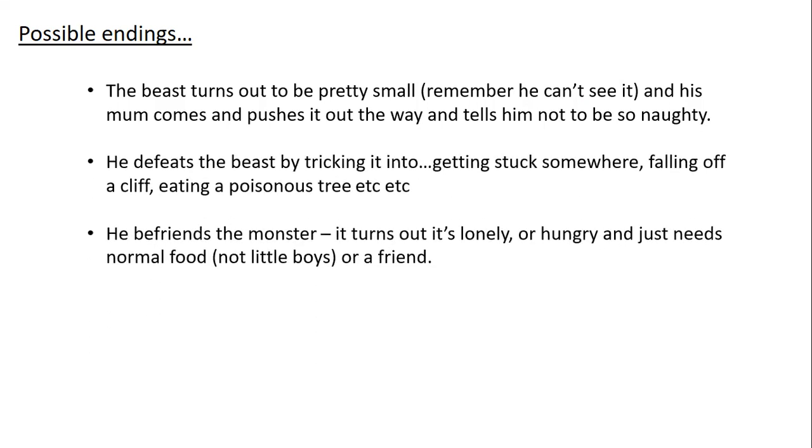Maybe he befriends the monster. It turns out it's actually just lonely or hungry, and it just needs normal food. It doesn't actually need to eat little boys. It just needs a sandwich or something, or a friend. A nice ending like that.